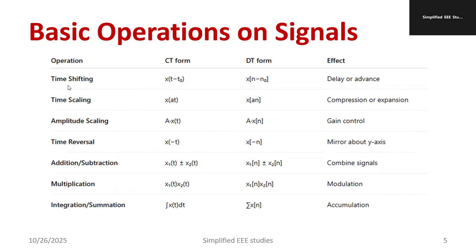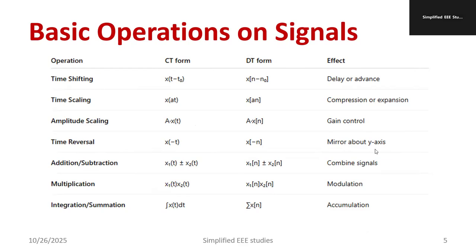Basic operations you have to study. Time shifting, then the effect will be delay or advance. You have to remember this in continuous form and discrete form. Time scaling, x of at, or you can say x of 8t, it is a compression or expansion. Amplitude scaling, a into x of t, it's a gain control. These are the effects. Gain control, kindly remember this. Time reversal, x of minus t.